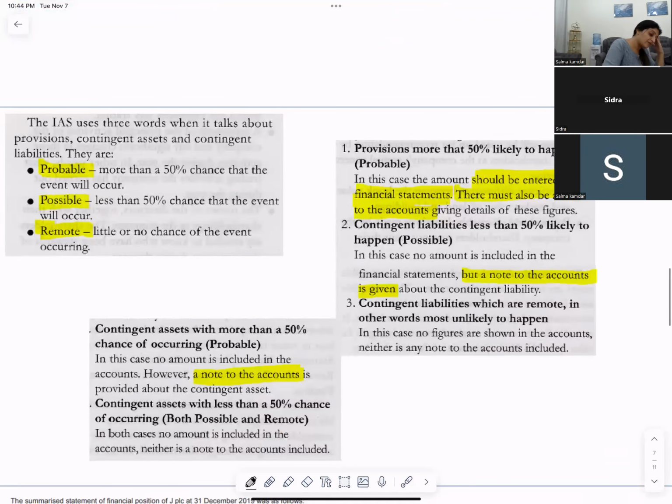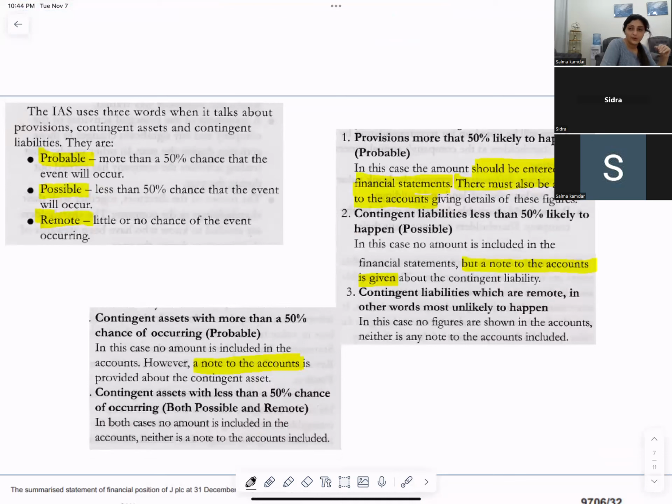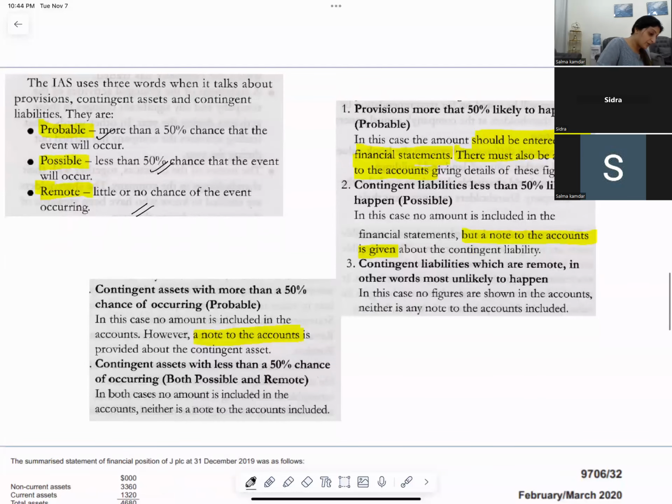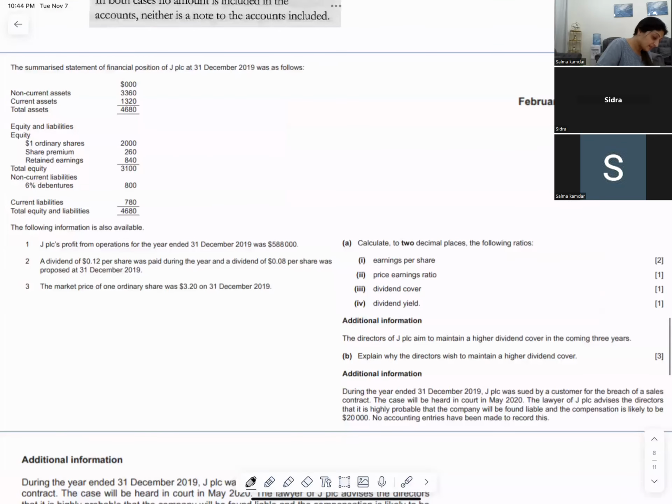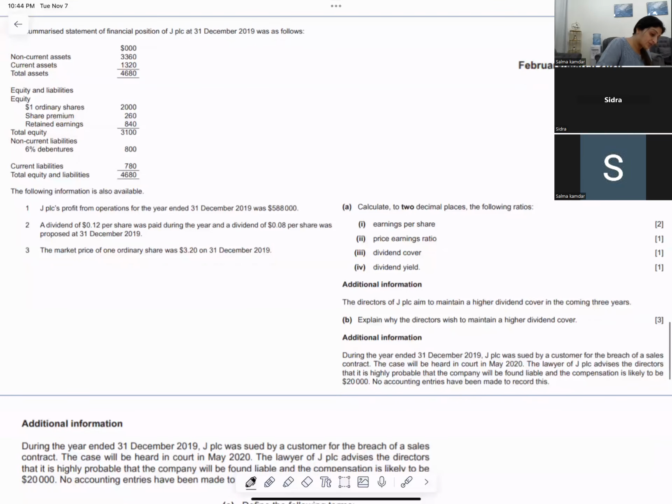Probable is more than 50 percent. Possible is less than 50, and remote is little or no chance. Do you know the accounting treatment of probable and possible? Yeah. This is a past paper question.